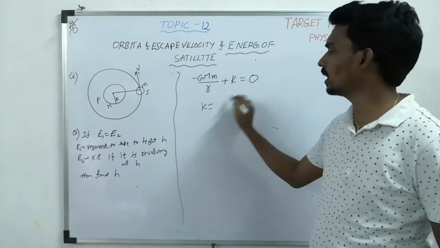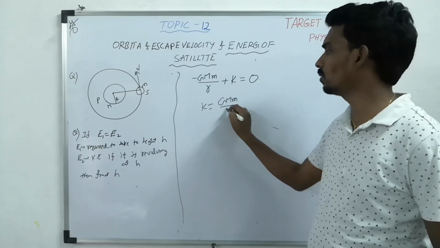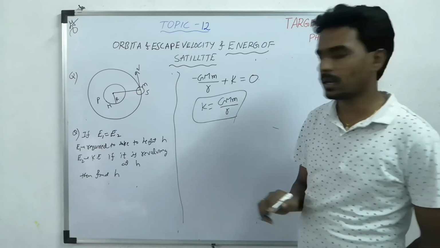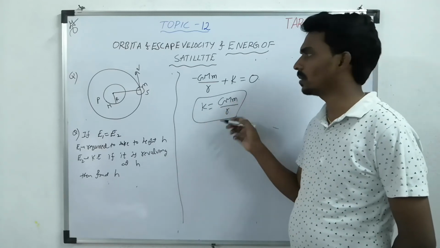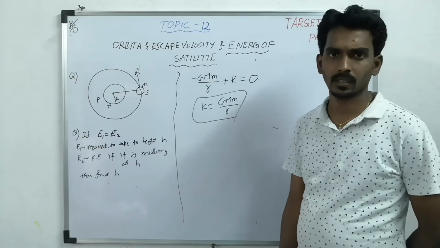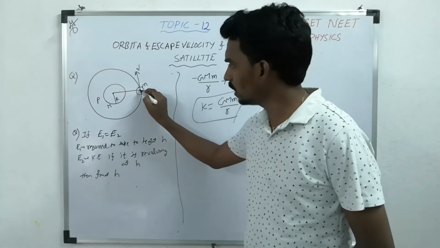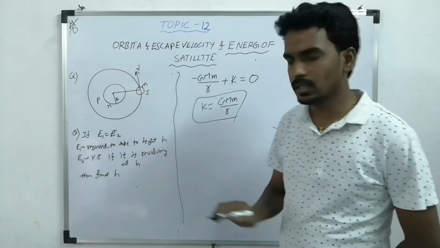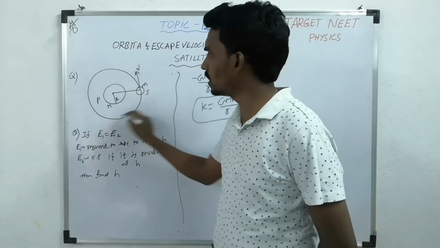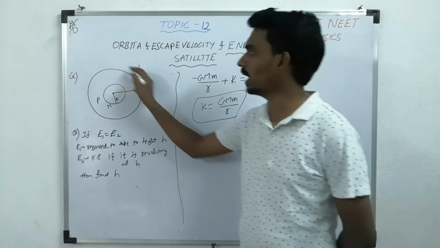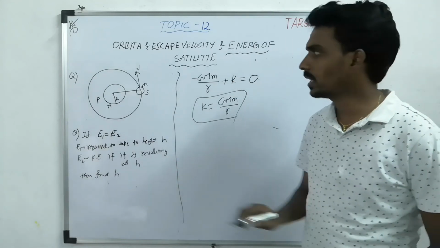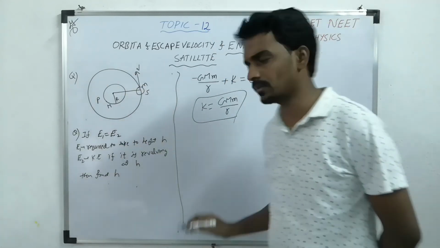Then what is the kinetic energy required to give to the body so that it will escape? Kinetic energy is GMm/R. Now what is this v? I said v is the speed with which the satellite is revolving around the planet. That means v is the orbital velocity of the satellite.